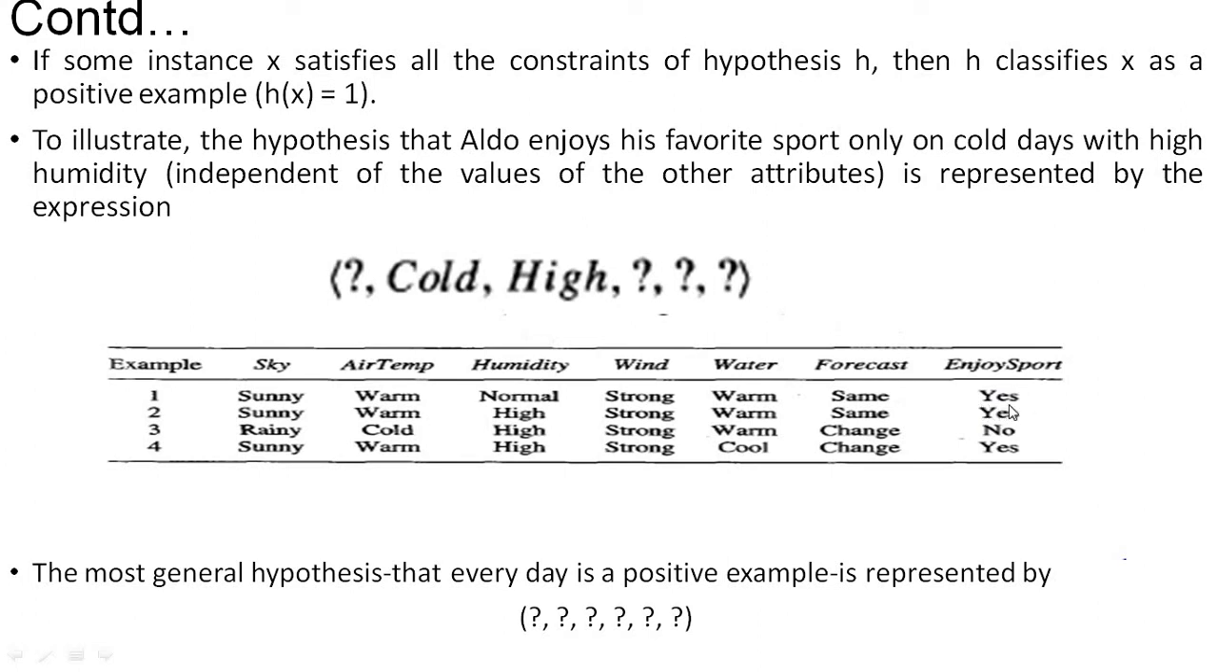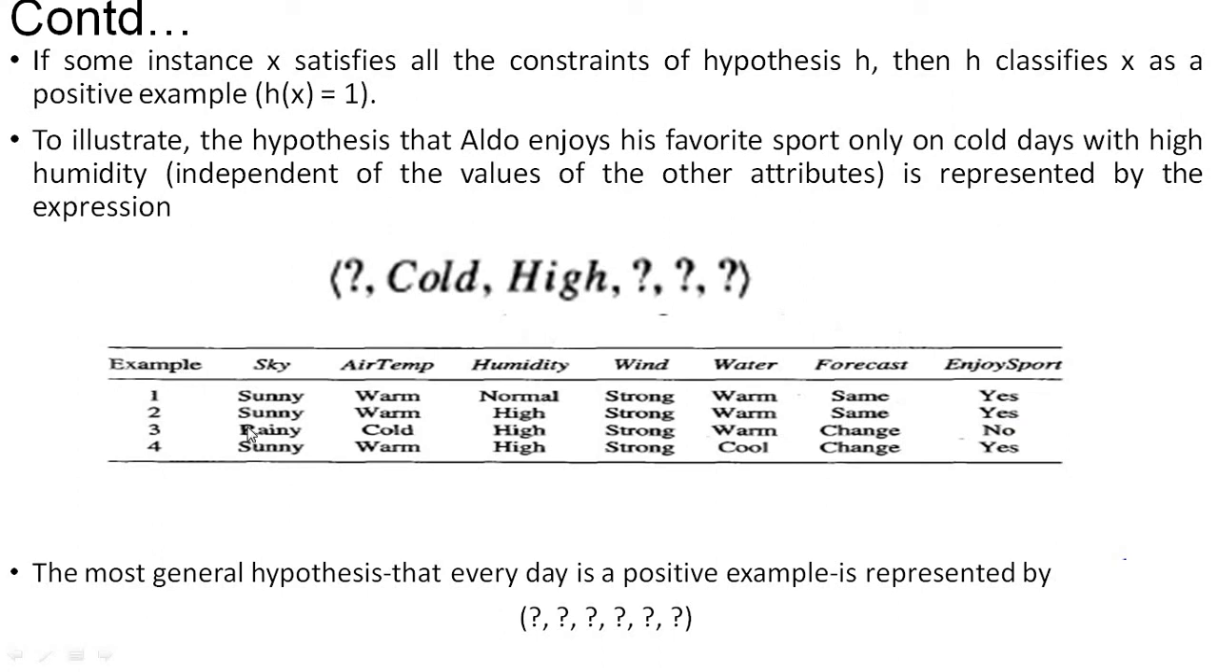Yes means, as you know, this concept learning gives you boolean values, either yes or no, or true or false. You can write either true or false also. Here I have taken yes or no. Yes means true, no means false. So on this day, when the sky is sunny, the air temperature is warm, the humidity is normal, the wind is strong, water is warm, and forecast is same, yes means he can enjoy the sport.